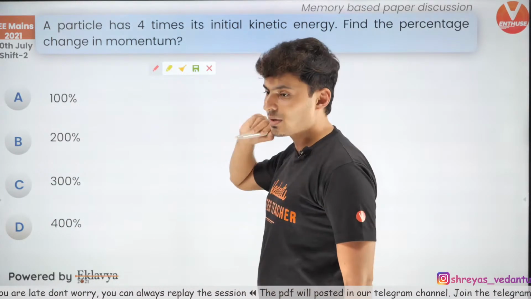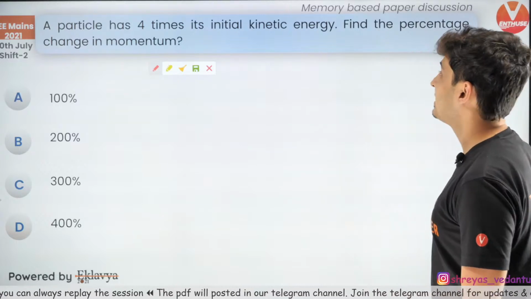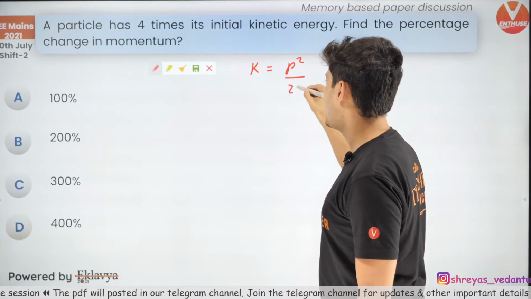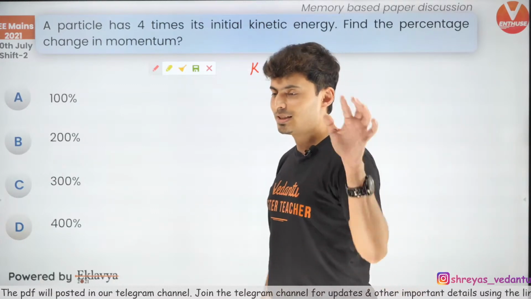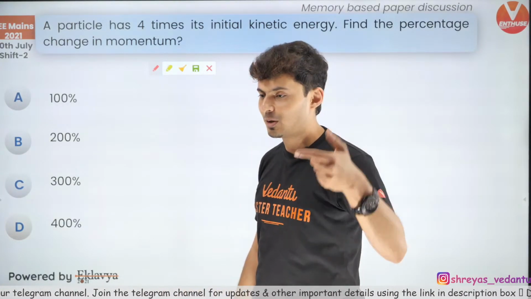All right. So let's get going to the next one. Now, a particle has 4 times its initial kinetic energy. See, kinetic energy is p square by 2m. Ankit, do one thing. Just ping me that comment in some other video. I'll reply on that comment. I hope that will help.